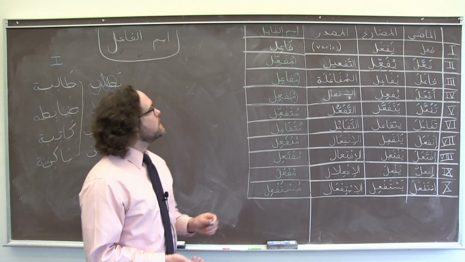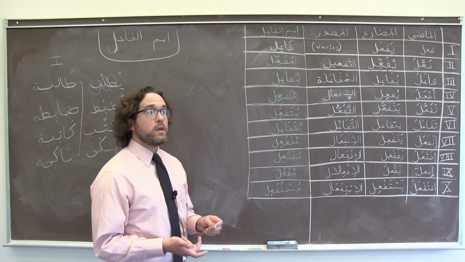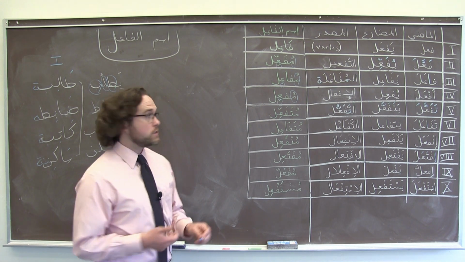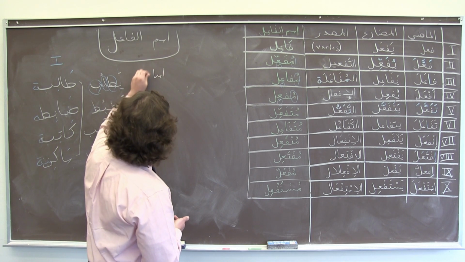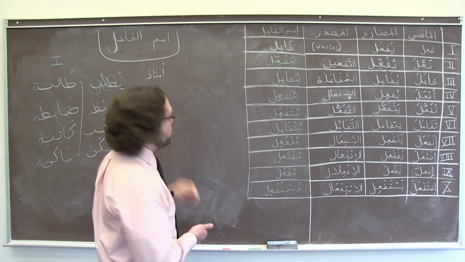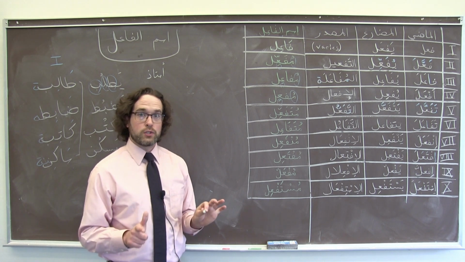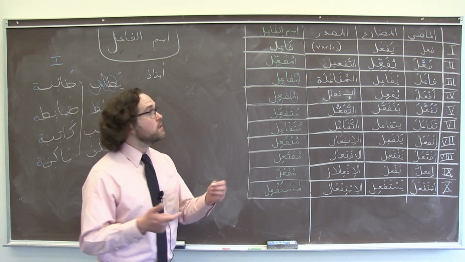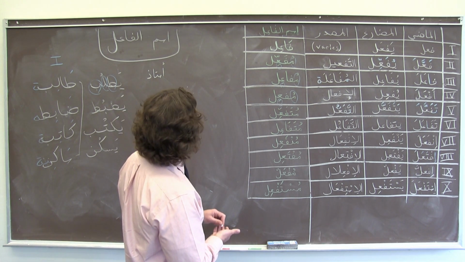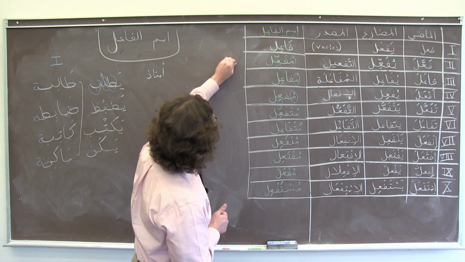So let's take a look at a couple of examples. We know one word for a person who teaches, an ustad, right? A professor. But if we just wanted to talk about a teacher, one who teaches, we could create an ism fa'il from that same pattern, taking the verb yudarris,